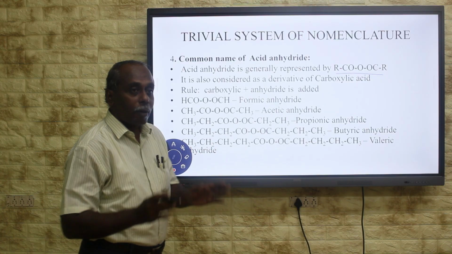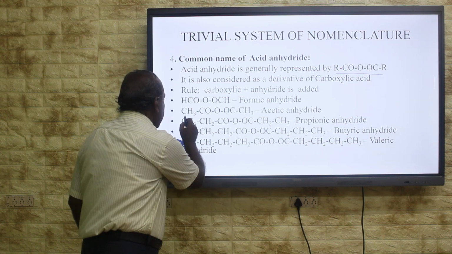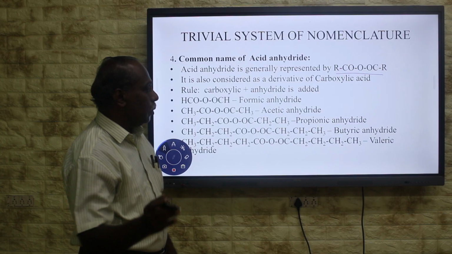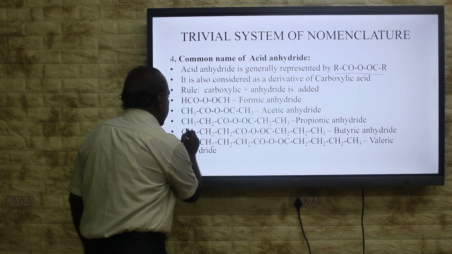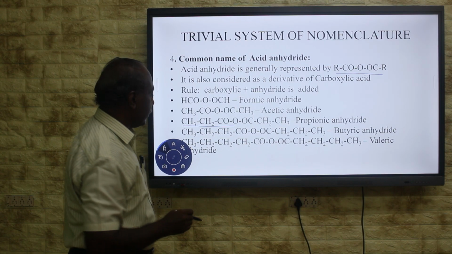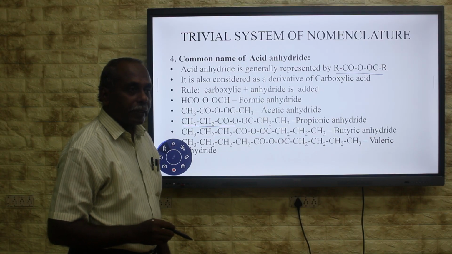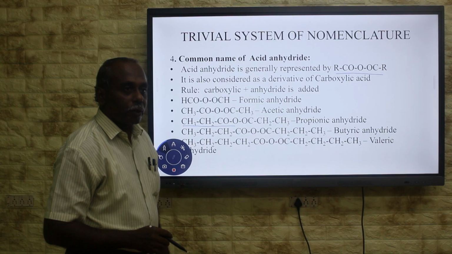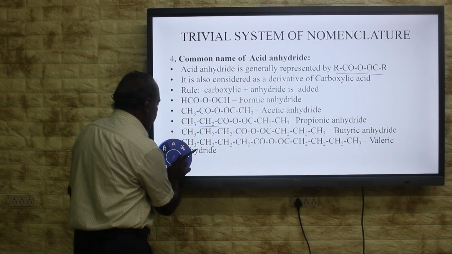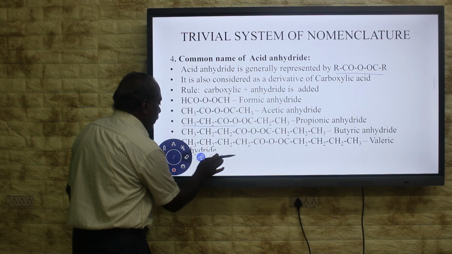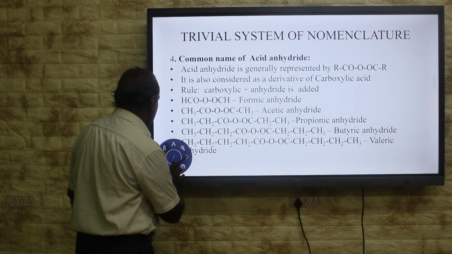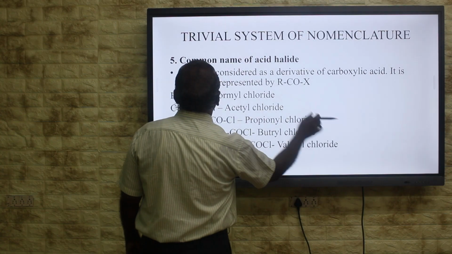Here 2 moles of carboxylic acid will be there. Here it is obtained from acetic acid. Then acetic acid is removed and you add anhydride: acetic anhydride. Here it is obtained from propionic acid: propionic anhydride. In the similar way, valeric acid gives valeric anhydride. In that way, we write the anhydride trivial name, and with the help of this trivial name we can also write the structure of the compound. Let us pass on to the next one.